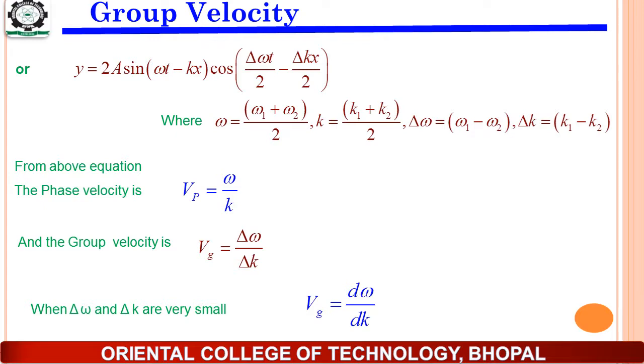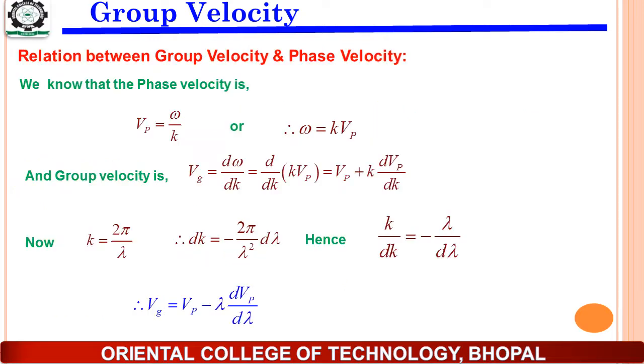When this delta k is very small, then we will get Vg is equal to d omega by dk, which is the group velocity. So here we have some relationships between the phase velocity and the group velocity. We know that the phase velocity Vp is equal to omega by k, or omega is equal to k Vp by cross multiplication.